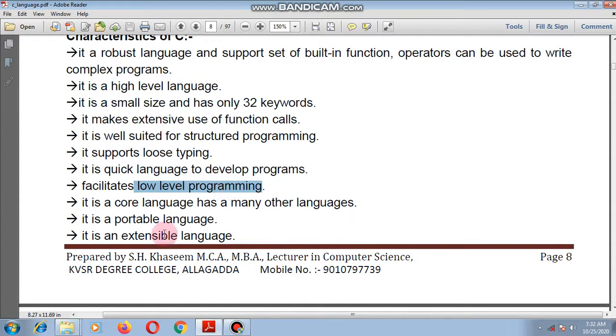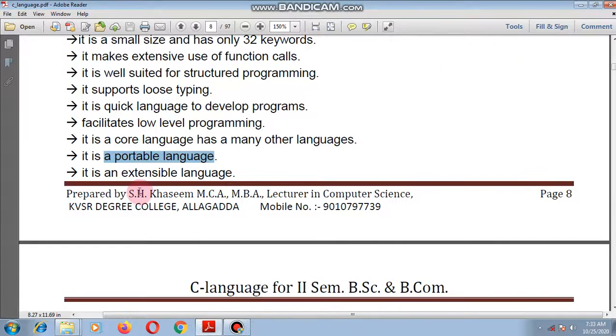It supports low-level programming. It is a core language, meaning it can be used as a basic language to gain knowledge of any other programming language, as it is the core of many other languages. It is a portable language. Portable means it can be executed on any other system or any other configured system. It is an extensible language.